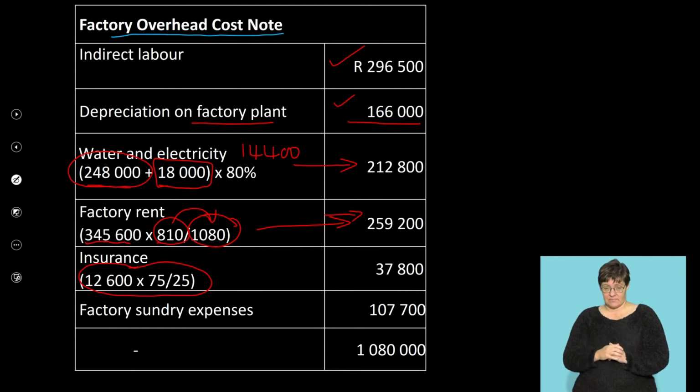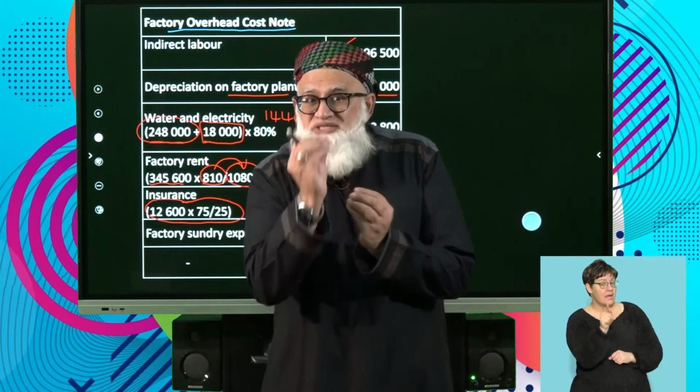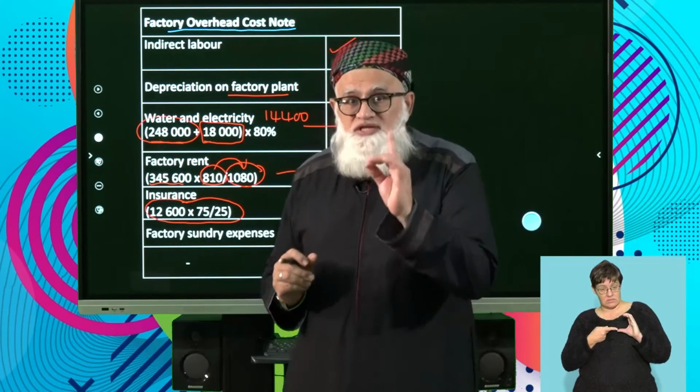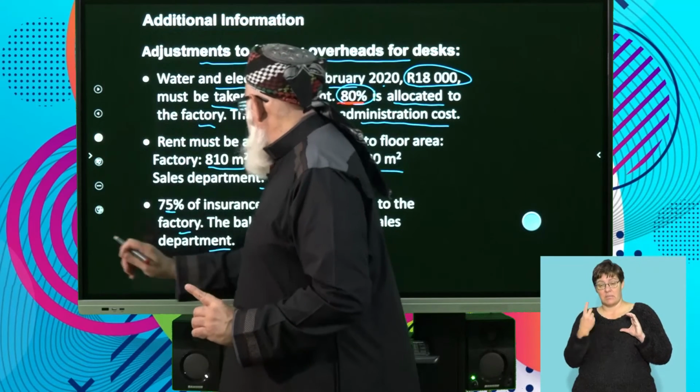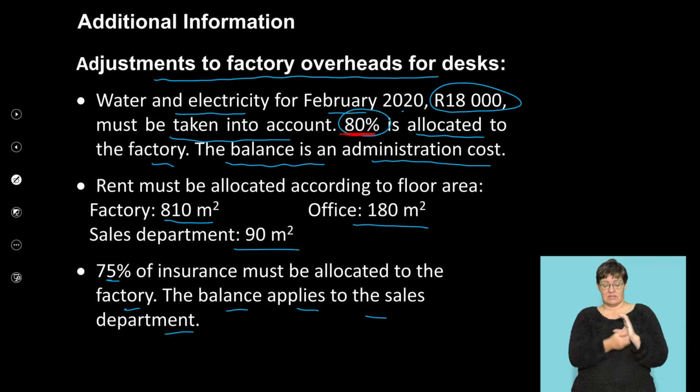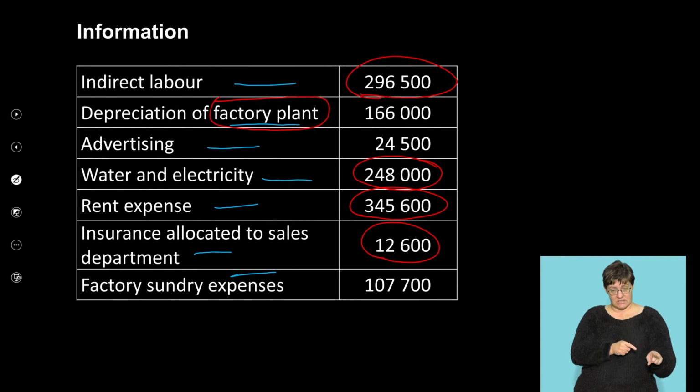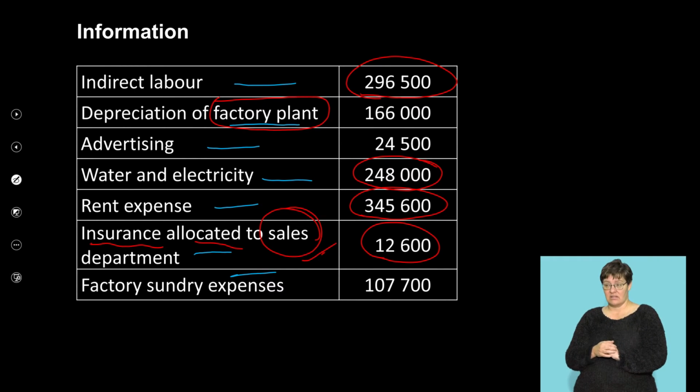Watch this one here, guys. The amount that was given to you for the sales department, this is important. 75% of the insurance must be allocated, but this is the important figure. Watch here. Insurance allocated to sales. In other words, this is your 25%. Can you see that?